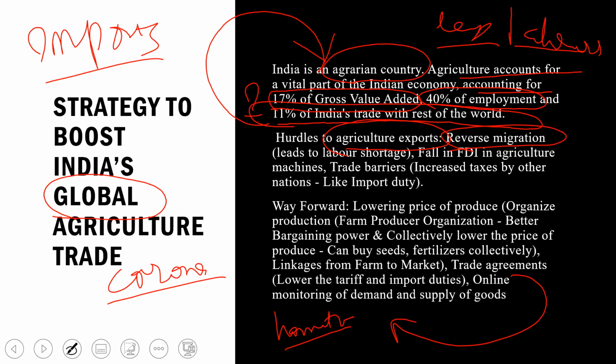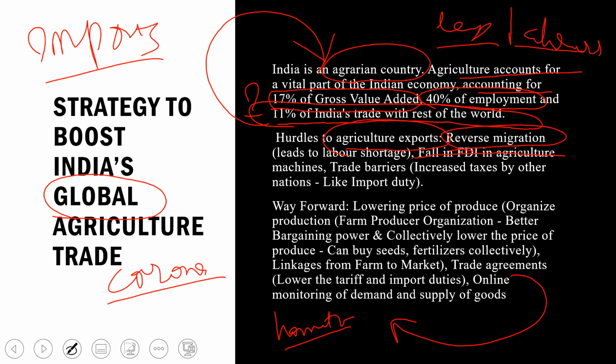Another issue with agriculture export is the fall in foreign direct investment in agriculture machines. Due to this pandemic situation, we have a fall in foreign investment in the agriculture sector, related to machines like threshers, tractors and so on.